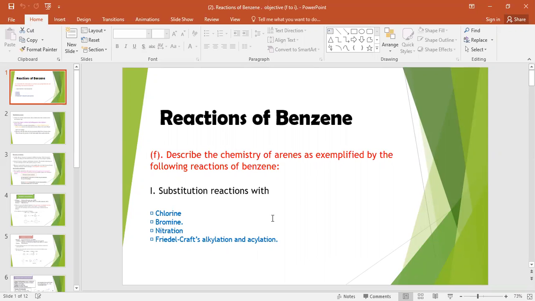As I told you, benzene always gives substitution reactions rather than addition reactions, because substitution reactions will retain the stability of the benzene ring. So we have four types of reactions here: with chlorine, with bromine, nitration of benzene, and Friedel-Crafts, the name of a scientist, alkylation and acylation. There are two types of reaction.